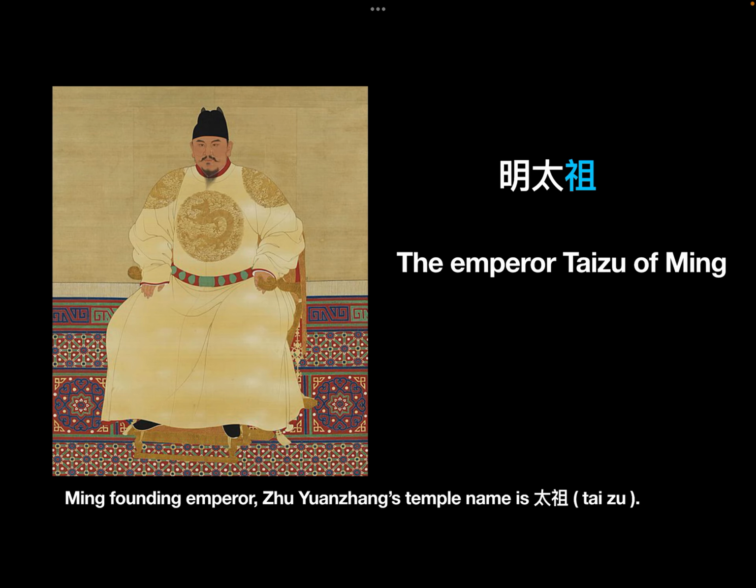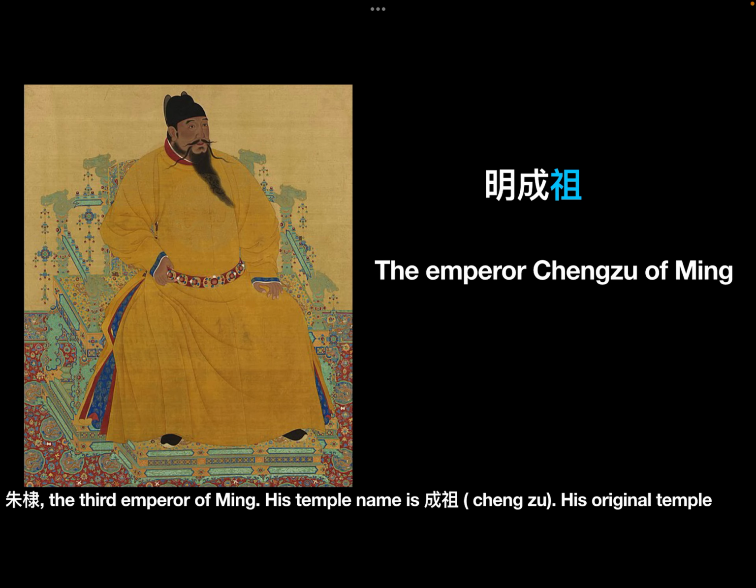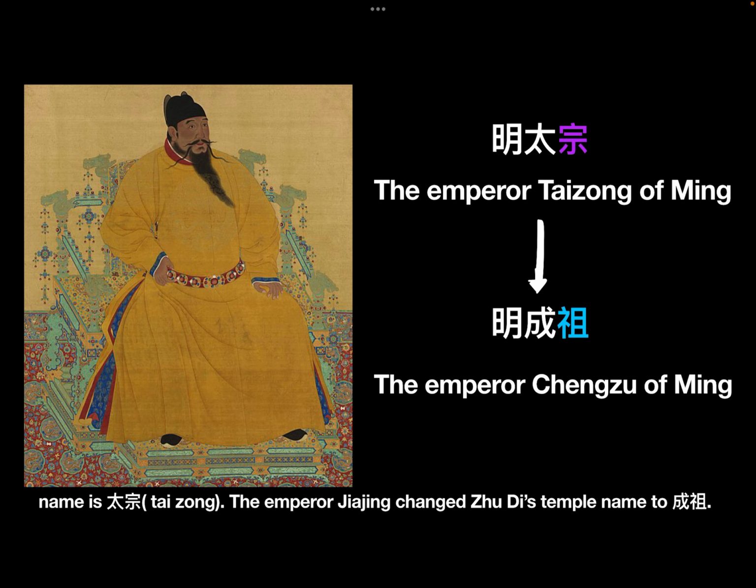Ming founding emperor Zhu Yuanzhang's temple name is Taizu. Zhu Di, the third emperor of Ming, his temple name is Chengzu. His original temple name was Taizong. The emperor Jiajing changed Zhu Di's temple name to Chengzu.